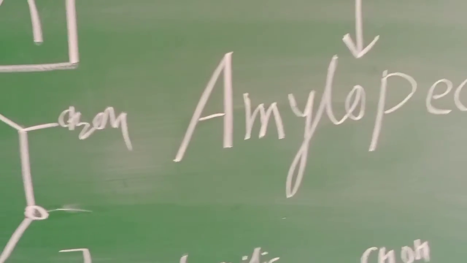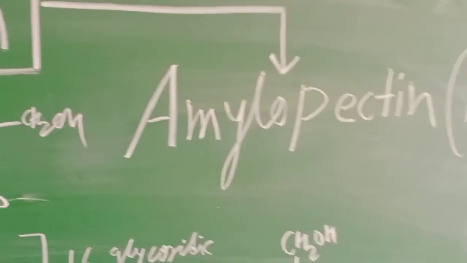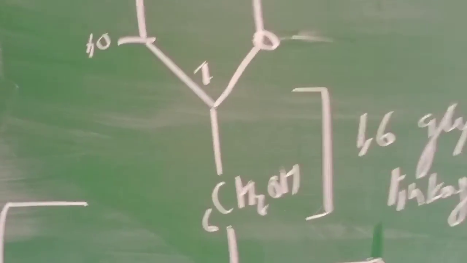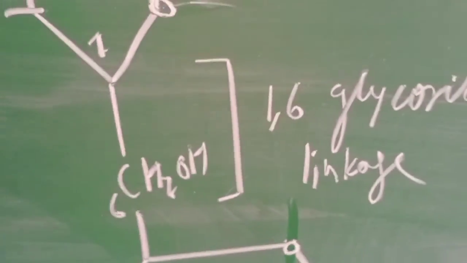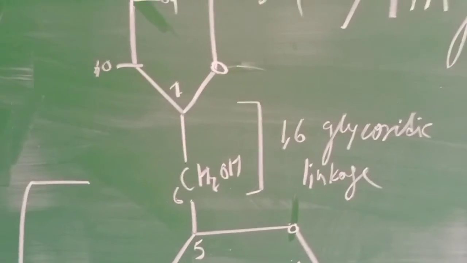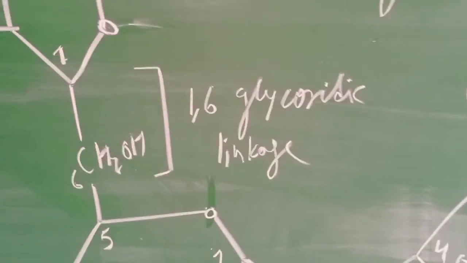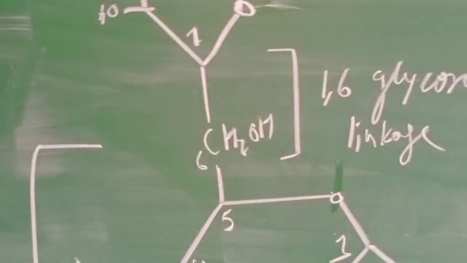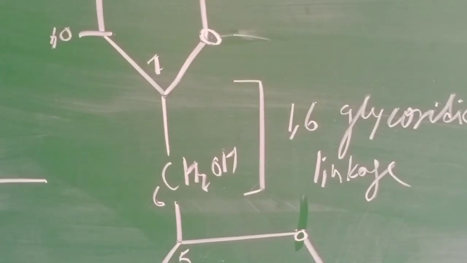Rather, this structure exists as branches, and the 1,6 linkage creates a problem for these molecules to form a coil like structure.